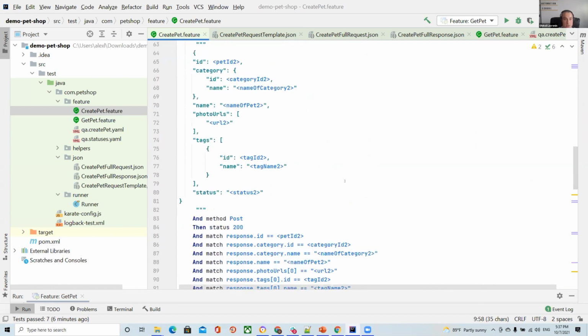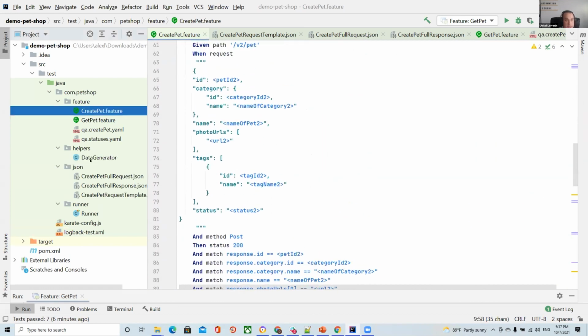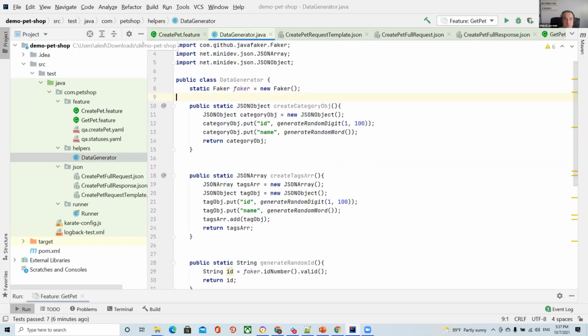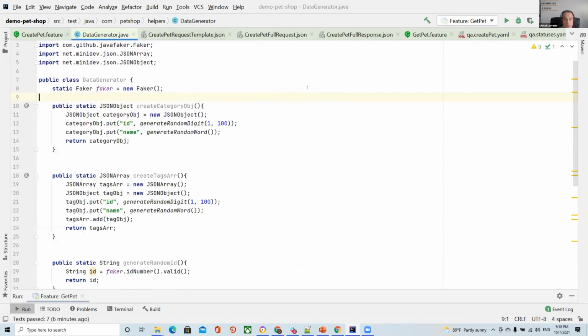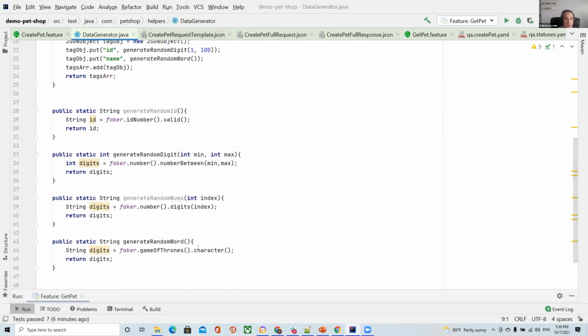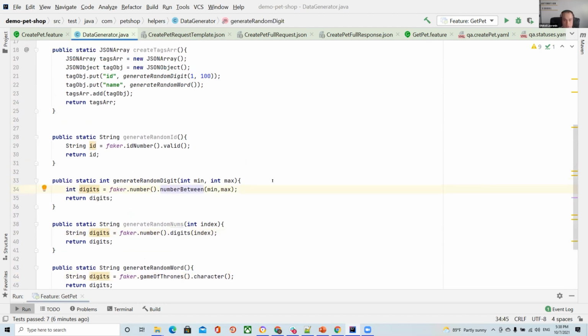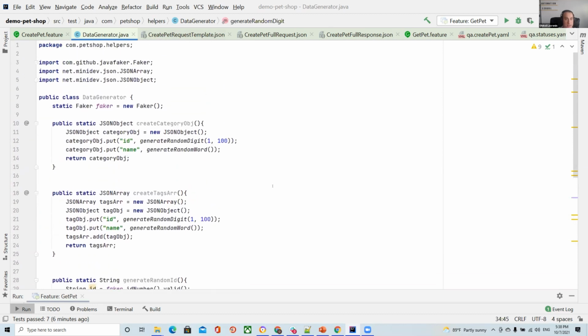But if I need to generate some data, in this case I have a data generator. In the data generator, I use a Game of Thrones function so that I can generate different characters, different digits, different ranges of integers. After that, I just create a JSON object and a JSON array, and put random values in for my test cases.